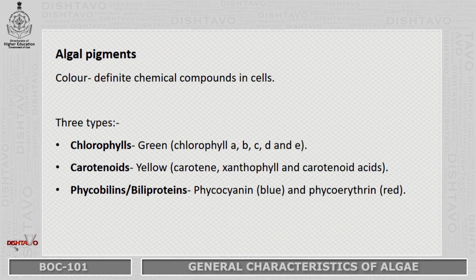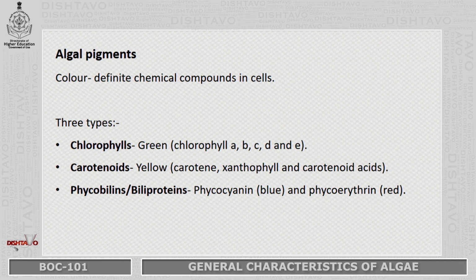Then algal pigments. Okay. So different algae will have specific pigments present in their cells. So this color is because of the chemical compounds which are present in the cells. Depending on the color they are divided into three types. Firstly they are chlorophylls. Chlorophyll is the pigment present in the algae that is green in color. And the different chlorophylls are chlorophyll A, B, C, D and E.